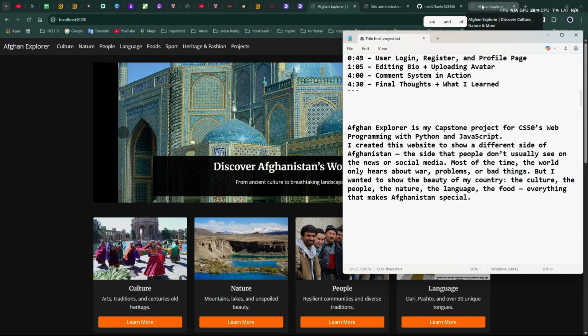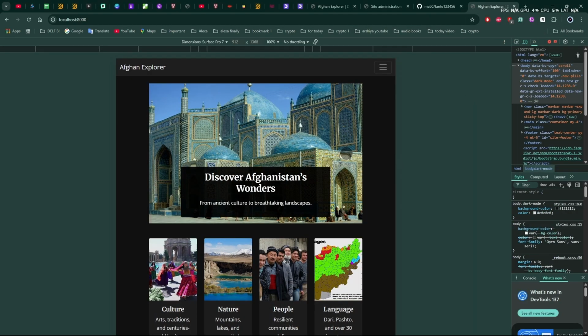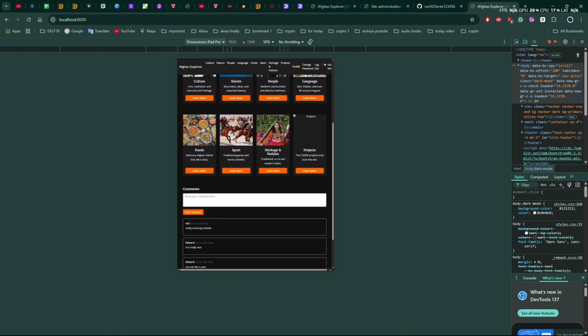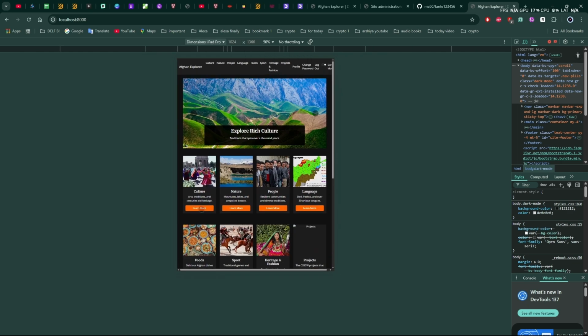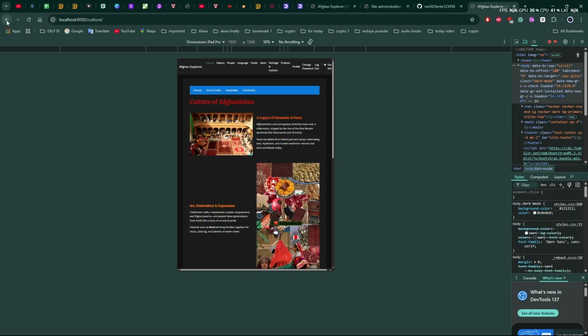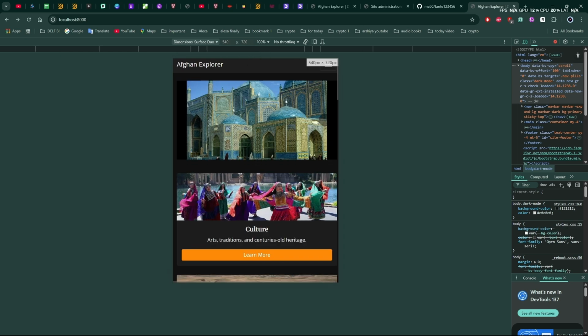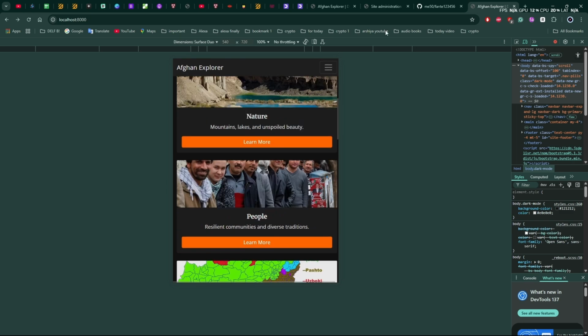Starting with showing if the site is responsive on other things. For example, if I click on iPad Pro, you can see that the site is responsive and you can go to other pages, so it's working, it's great. If I change it to other things like something, you see that also it's working, so it's responsive.